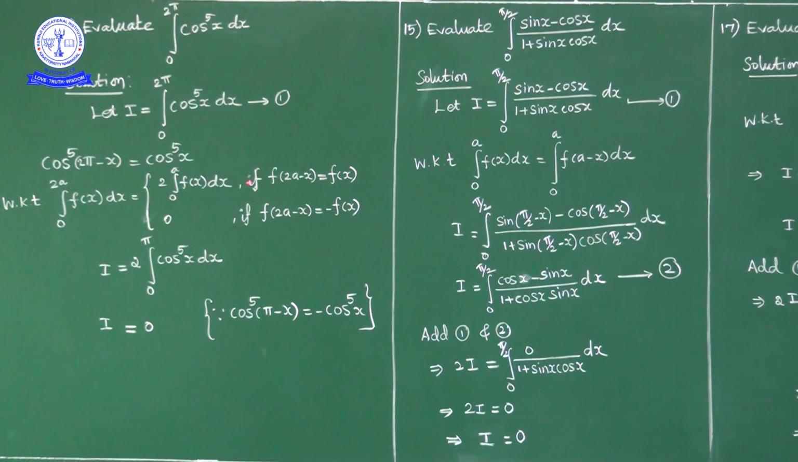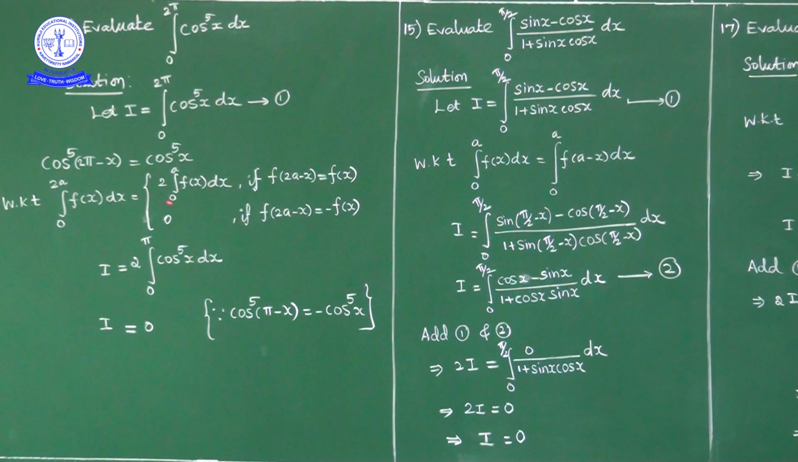As f of 2a minus x is equal to f of x, what can we write for this integration? We can write 2 times integral 0 to pi cos power 5x dx. Instead of calculating the integration value from 0 to 2 pi, simply calculate the integration value from 0 to pi and multiply with 2. So I is equal to 2 times integral 0 to pi cos power 5x dx.